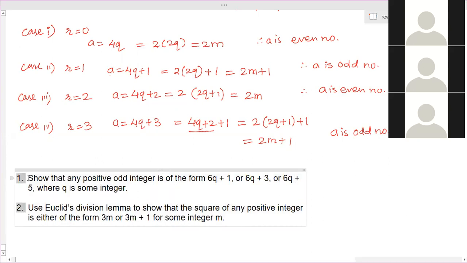Ma'am, these questions are asked for how many marks? 3 marks. So although they have asked about the odd numbers, you still have to consider all the cases and prove them, to show that only these are the possible odd numbers, and others will be even numbers. Ma'am, we should prove for even also? Yes, all the cases you have to prove.